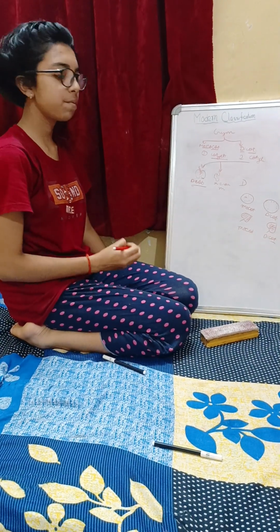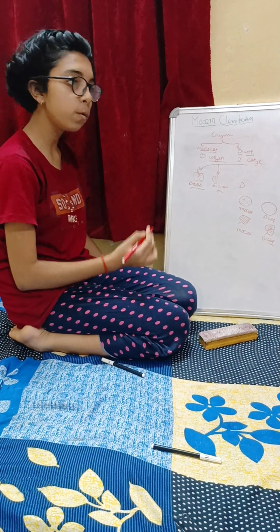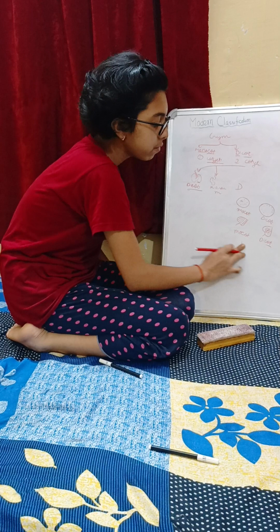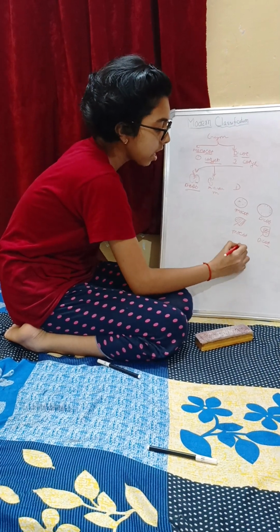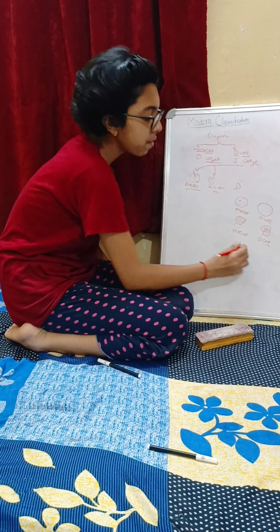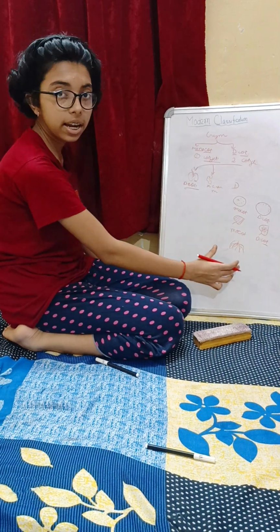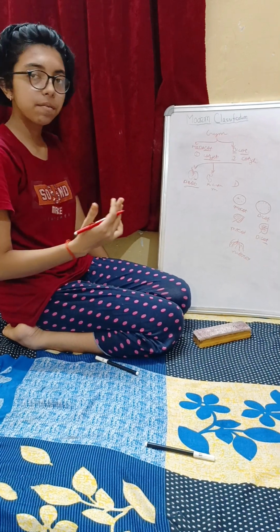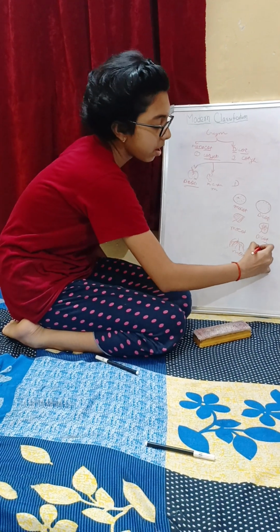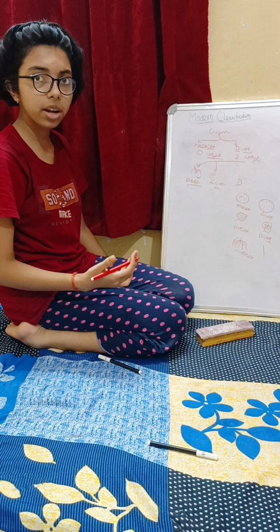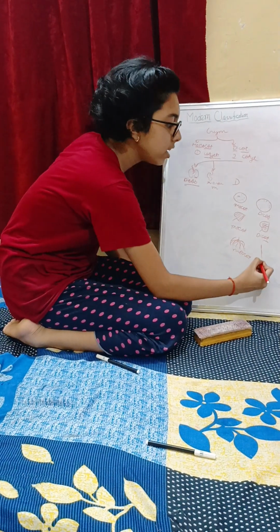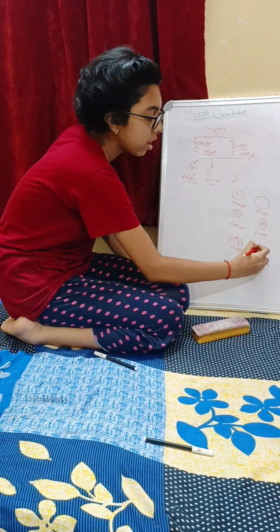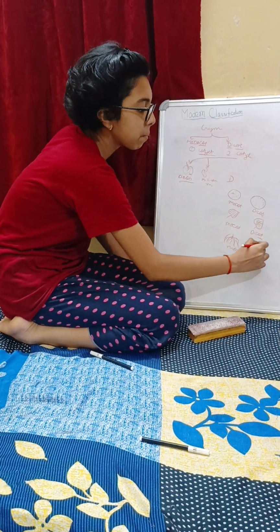Now next we can understand by looking at their roots. If the roots of the plant are fibrous, means they don't have any main root and they are spread like that, they are called monocot. And those which have a taproot organization are known as dicot. Means they have one main root, and many small branches of this root come out.